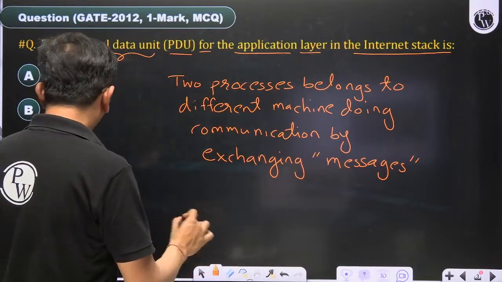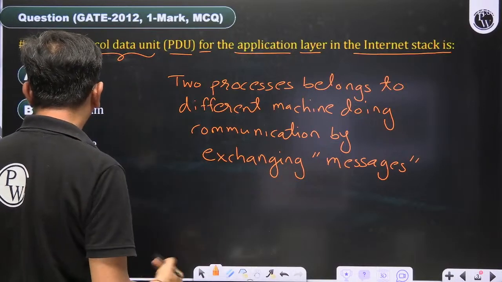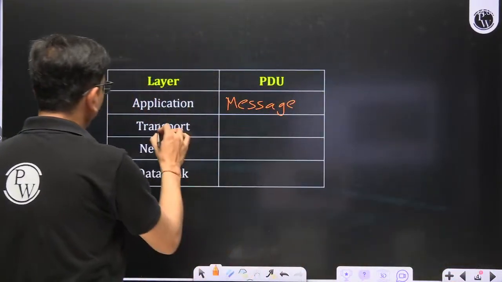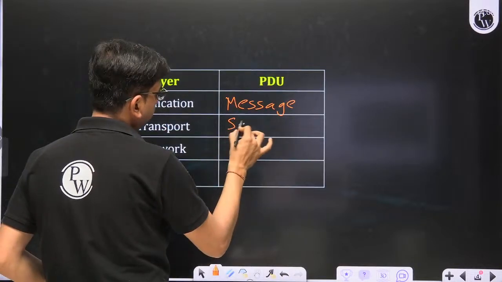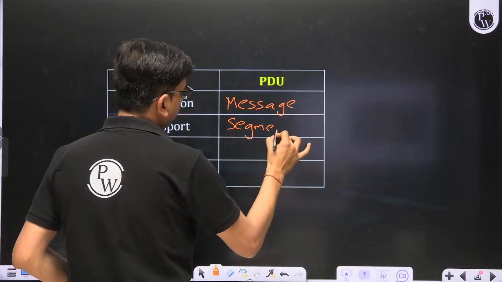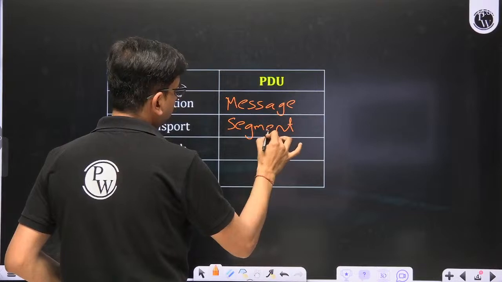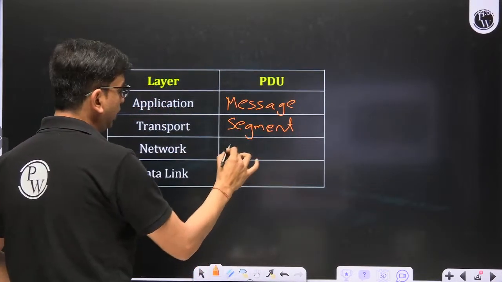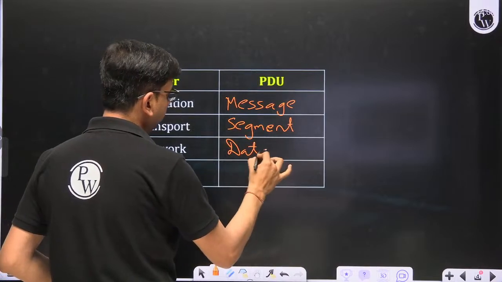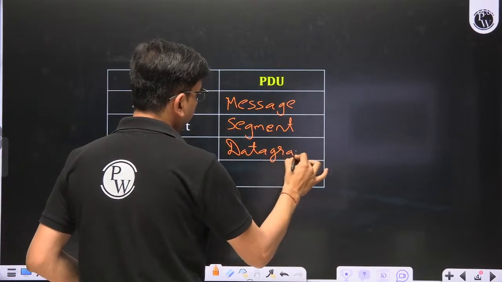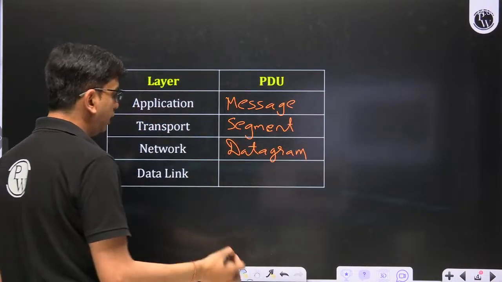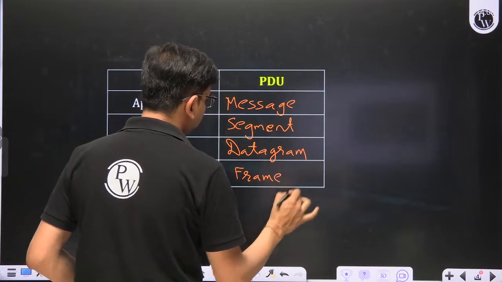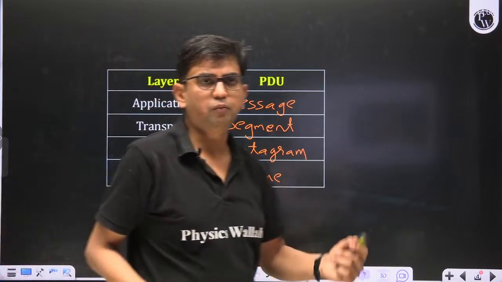So what about the others? Segment, datagram, frame. So here the table is there. For the transport layer, what is the PDU? Segment. If a question comes in future, the transport layer PDU is segment. What is the network layer PDU? That is datagram. Network layer PDU is datagram. What is the data link layer PDU? That is frame.